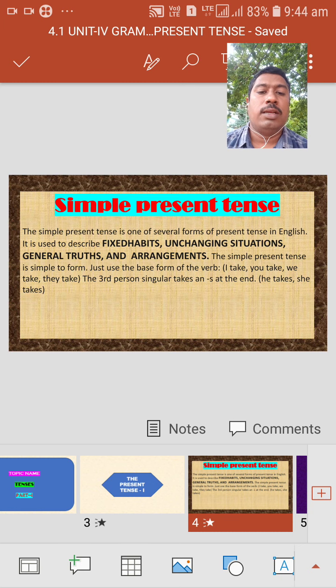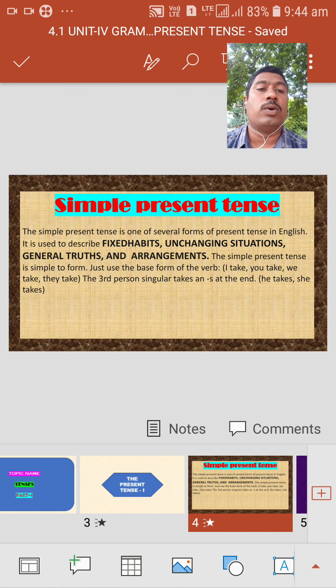The third person singular takes s or es at the end. It takes, she takes, he takes. This is about the simple present tense and what it defines.